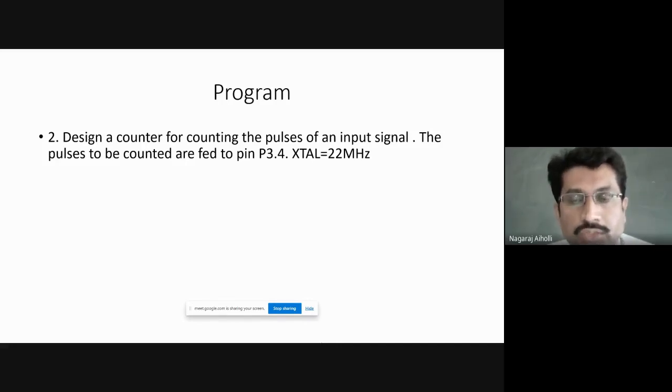Crystal frequency is 22 megahertz. Quickly take the statement.